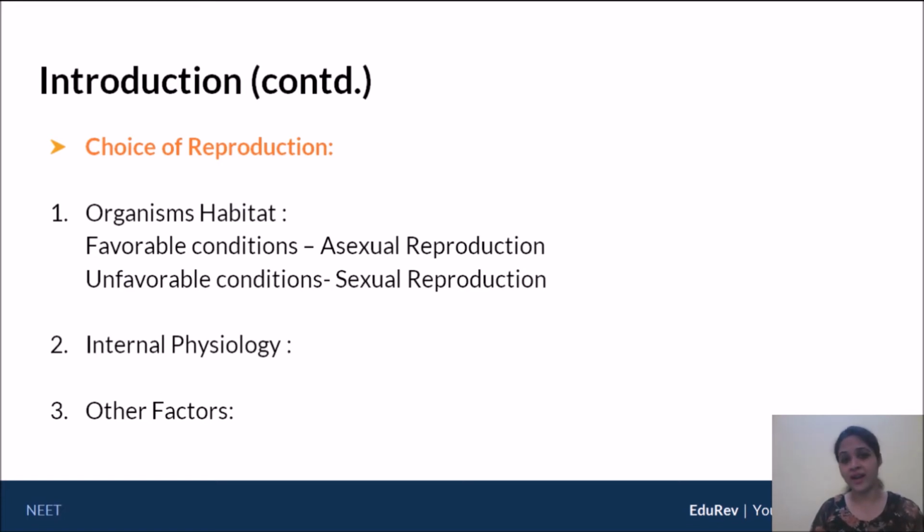What are these other factors? They are mainly your genetic nature. Is the number of genes, the amount of DNA that you have, very complex or very simple? If it is complex, most likely you will have sexual reproduction. If it is quite simple, most likely you will have asexual reproduction. So the choice of reproduction is based on three things: the organism's habitat, the internal physiology, and finally the genetic nature.